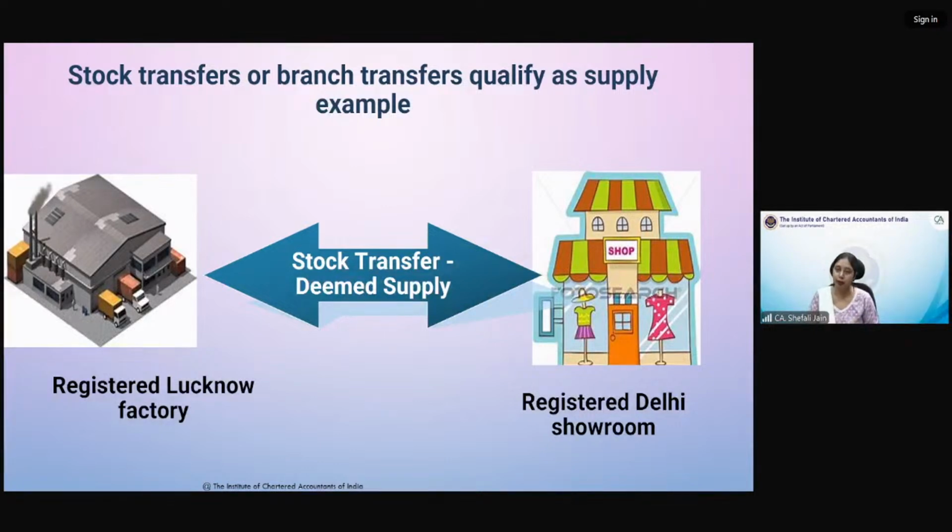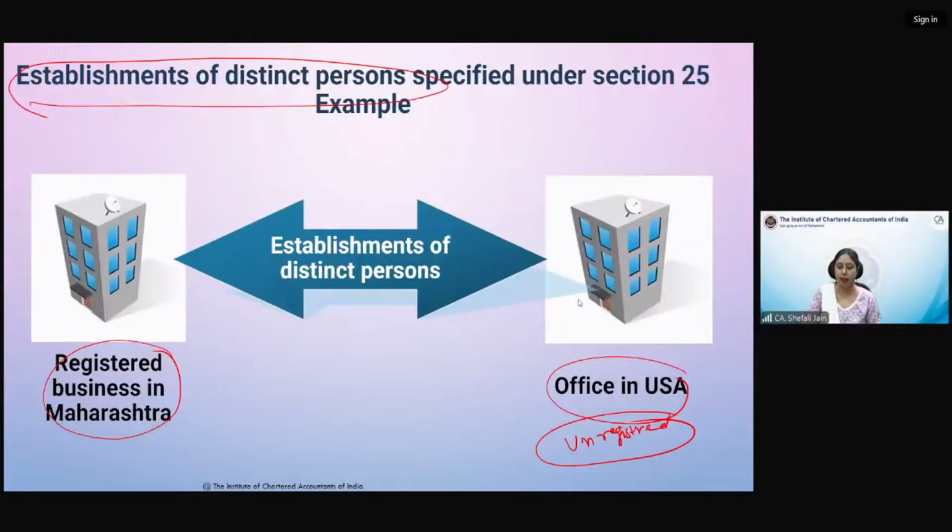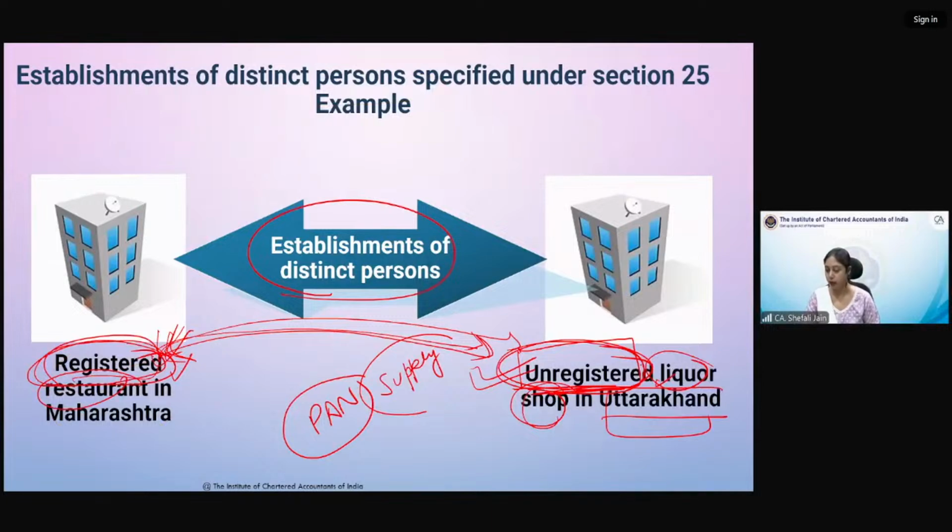Or one person is registered and another establishment is unregistered in a different state. जो establishment of distinct persons की बात है यहाँ पर, two different states should be there. क्योंकि when you talk about one registration in a state, that means all places are registered. So two different states are there, and in one state registration is there. Here it is outside India, or in the previous example it was within India also. One place of business was unregistered. Then also it is an establishment of distinct persons.